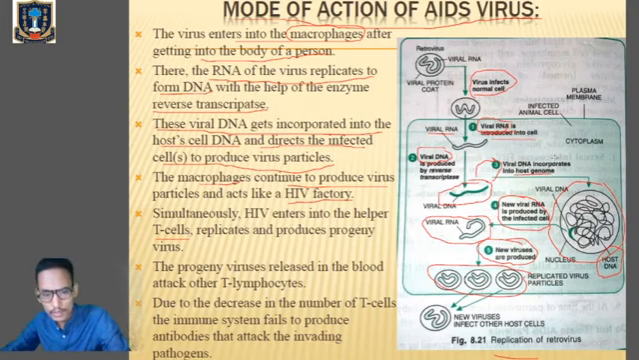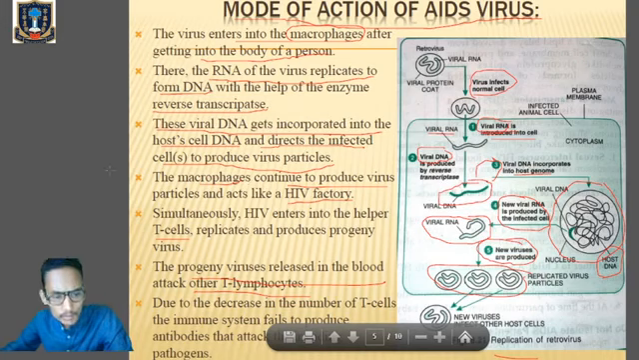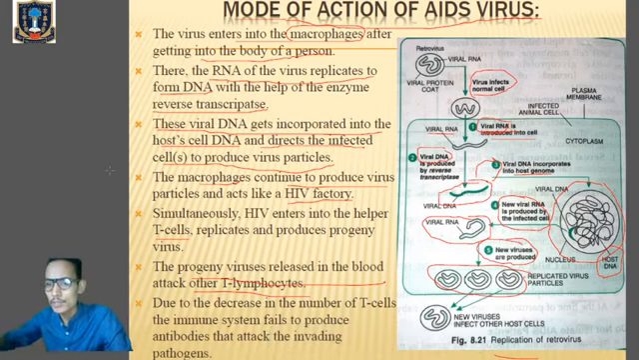These progeny viruses are released into the bloodstream and they will go and attack the other T lymphocytes. That means the number of T lymphocytes keeps on decreasing. Why? Because they are continuously infected by the new viral particles which are being produced. The new viral particles are released into the bloodstream, then they will go and infect the new T lymphocytes or T cells. As a result, the number of T cells will keep on decreasing.